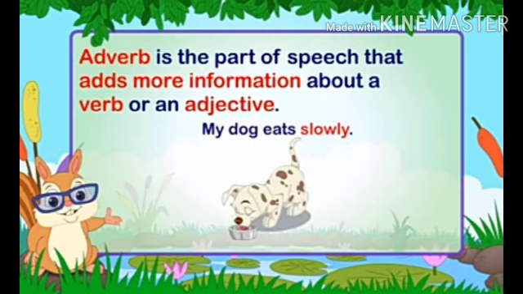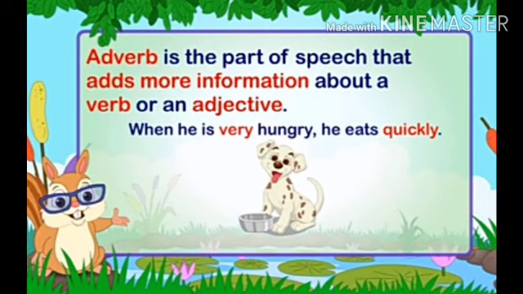Now the next example will be: when he is very hungry, he eats quickly. Now students, here the word very is an adverb. It gives more information, that the dog is very hungry, that is why he is eating quickly.